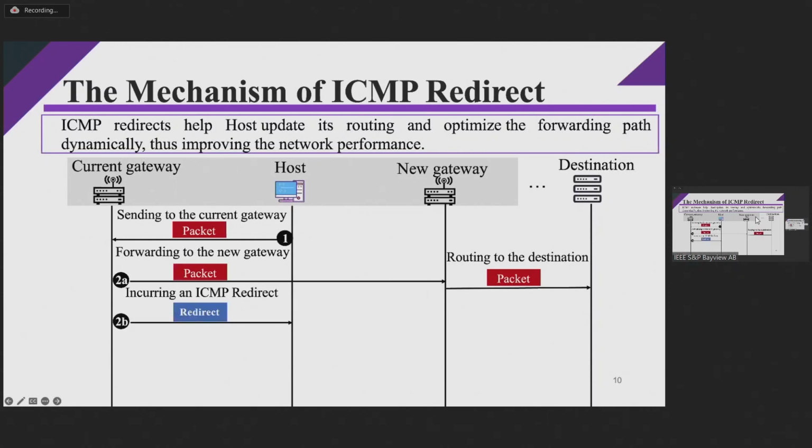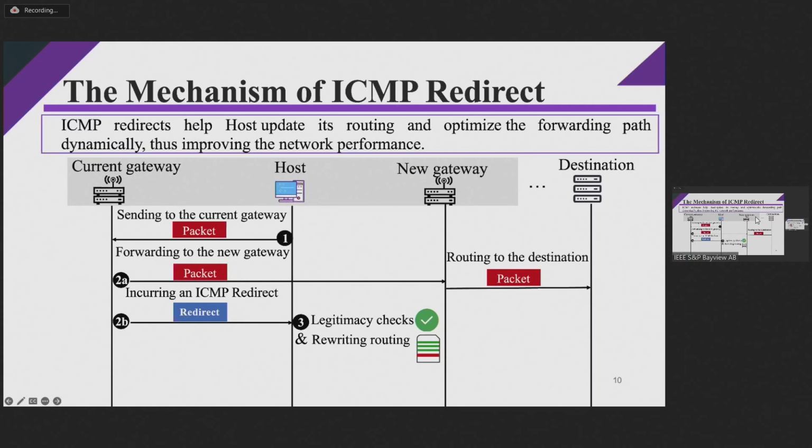Now suppose that the current gateway finds that the host and its next hop are in the same network. In this case, the current gateway will send an ICMP redirect message to the host and tell it that you can directly send your future packets to a new gateway as your next hop. When the host receives the ICMP redirect message from its current gateway, it will first check the legitimacy of the message to validate it.